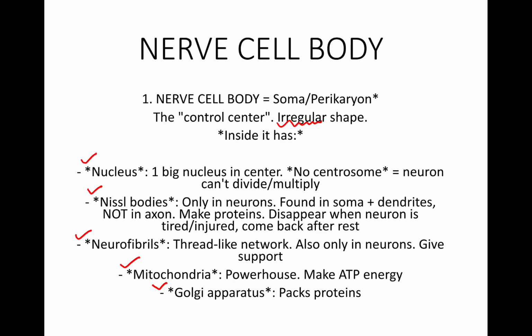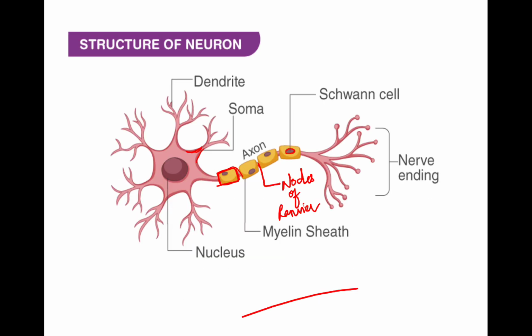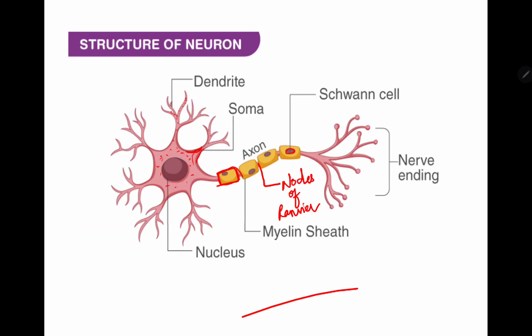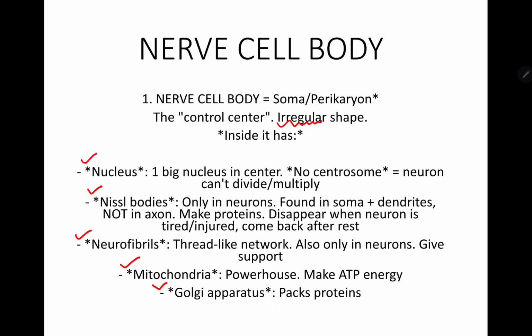Then Nissl bodies, which are seen only in neurons, are found in the soma and dendrites. Can you see here, the soma? It is found in here, and in dendrites. It is not seen in the axon. So this is the axon. With or without myelin sheath, it is not seen in the axon.